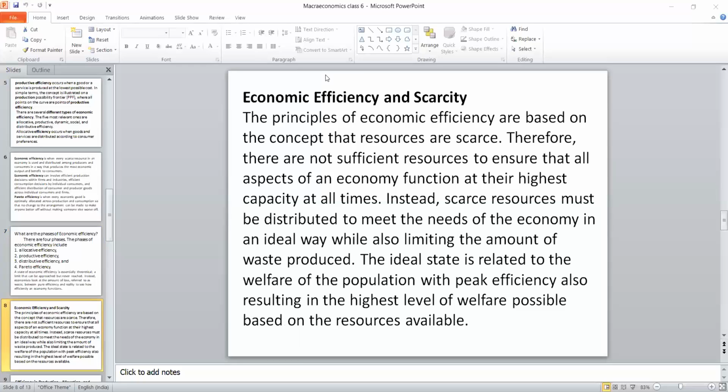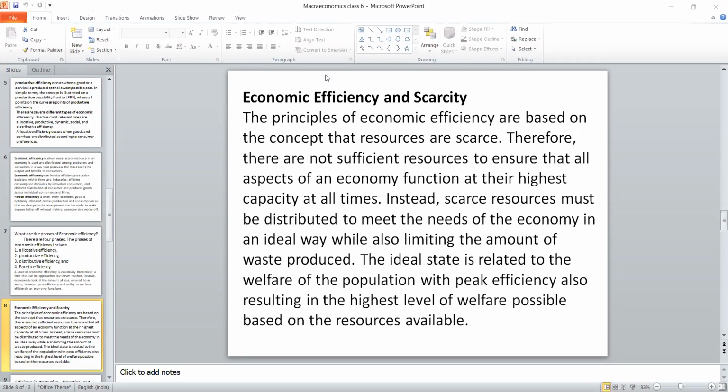The principle of economic efficiency is based on the concept that resources are scarce. Suppose sufficient resources are available, then there is no need to talk about economics. Why? Because all are available in plenty. Why would we bother? When there is non-availability or fewer resources than the requirement, only then we think about how to allocate these resources for our need. For that, we should